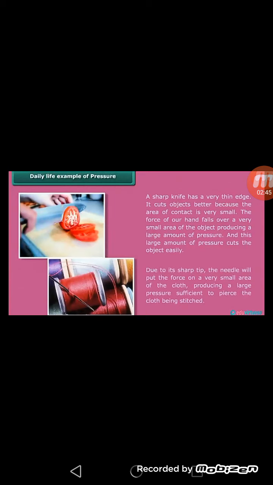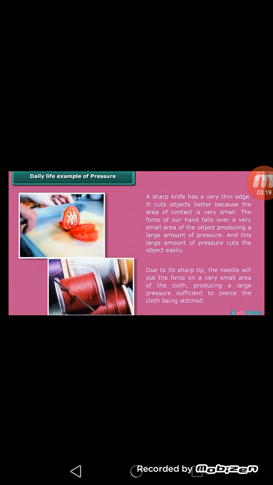In the same way, a sharp knife means less area, and if the area is less, it means it will exert more pressure, and it will be very easy to cut fruits and vegetables. A sharp knife has a very thin edge. It cuts objects better because the area of contact is very small. The force from our hand falls over a very small area of the object, producing a large amount of pressure. So by making the knife sharp, we are decreasing the area and increasing the pressure, which cuts the objects very easily.